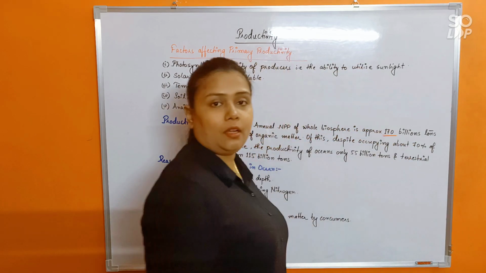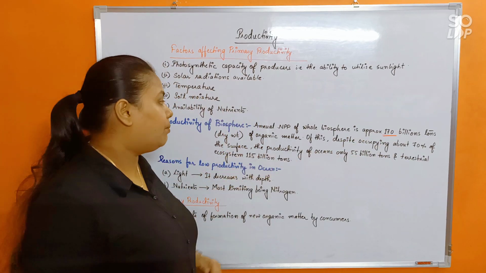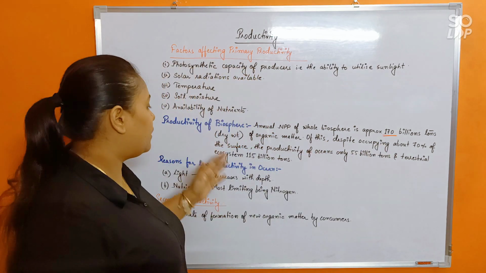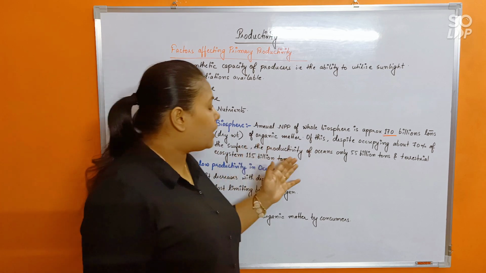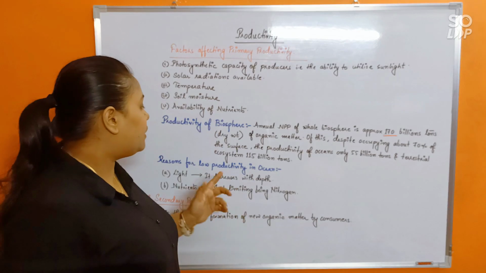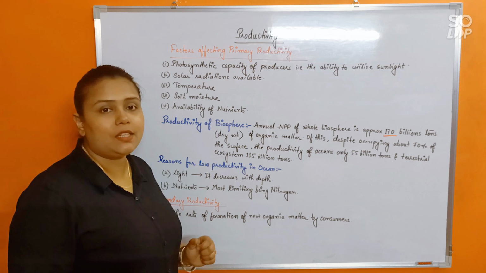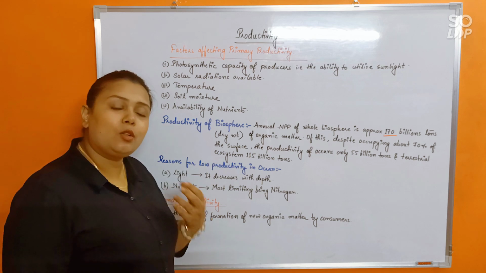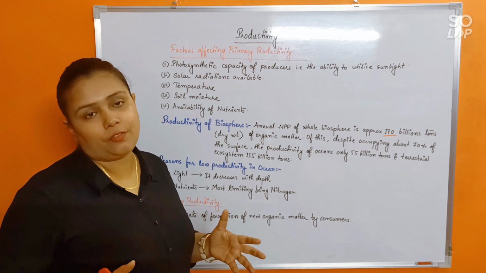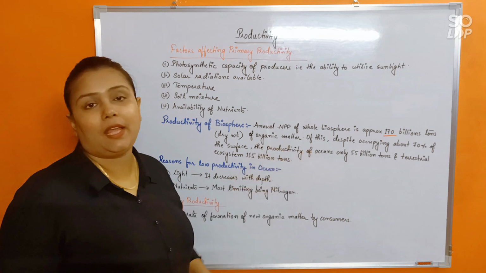Do remember this, mass, okay, 170 billion tons. That is the dry weight of organic matter. Of these, despite occupying about 70% of the total surface of Earth, the productivity of ocean is only 55 billion tons, whereas for terrestrial ecosystem it is 115 billion tons. Isn't that surprising? And there is also a very valid reason why in the oceans, despite having much more surface than the terrestrial ecosystem, oceans would lack so much in the NPP.